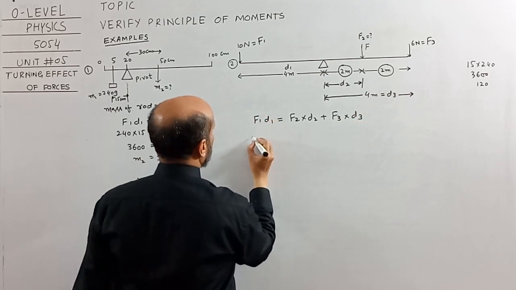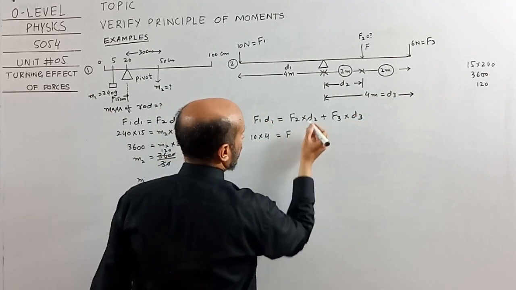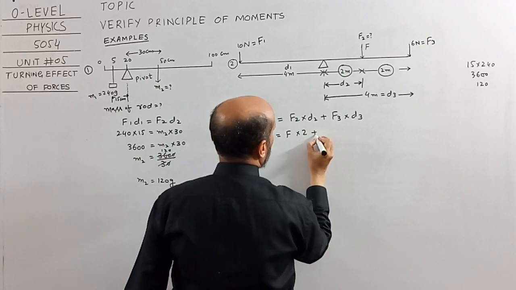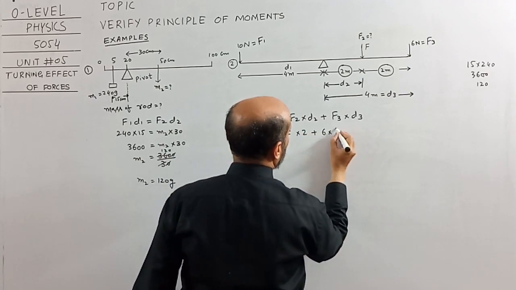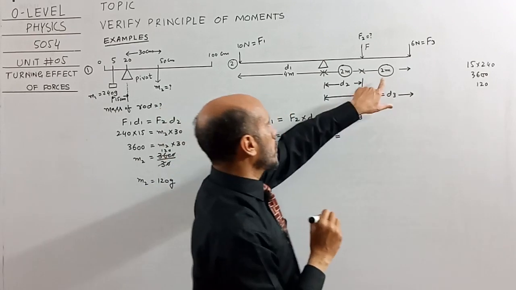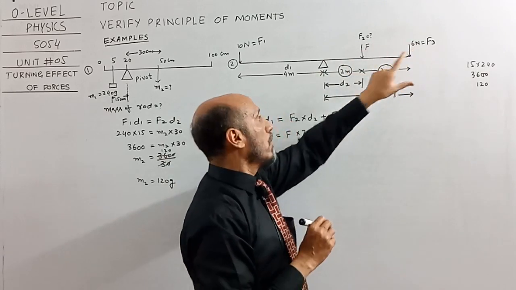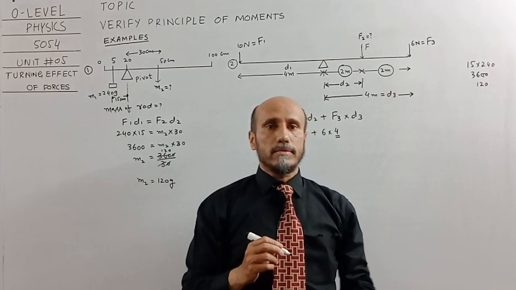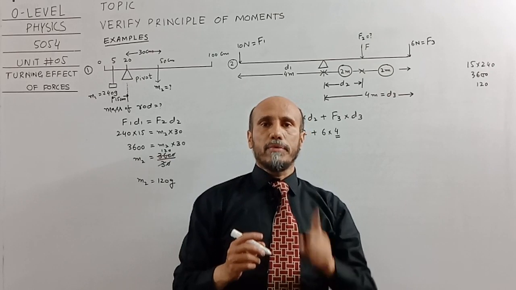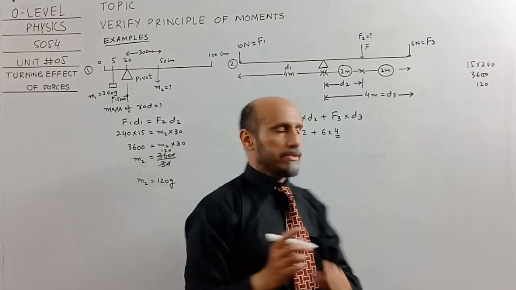Apply values: 10 multiplied by 4 is equal to F, since F2 was missing, multiplied by 2, plus 6 multiplied by 4. Never ever write 2 over here, because 2 is the distance between the unknown force and the 6 Newton force. While calculating the perpendicular distance, we always consider the distance from the point where the force is being applied to the pivot, at which the body is balanced.